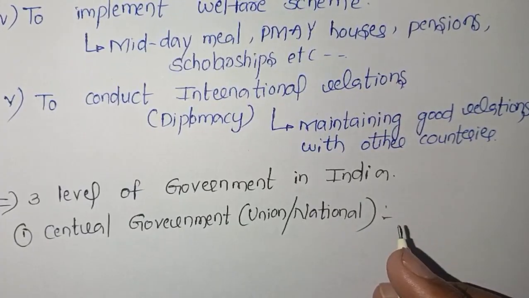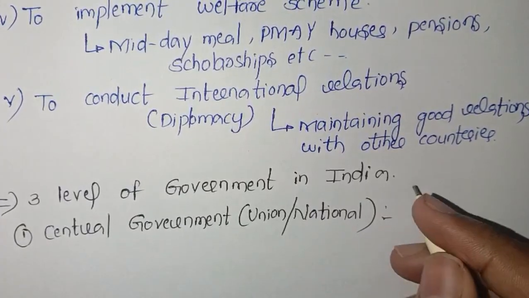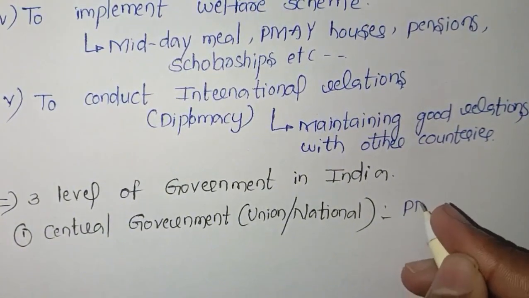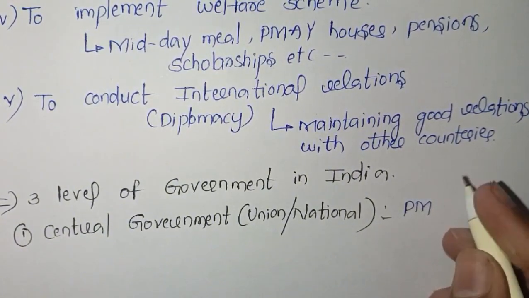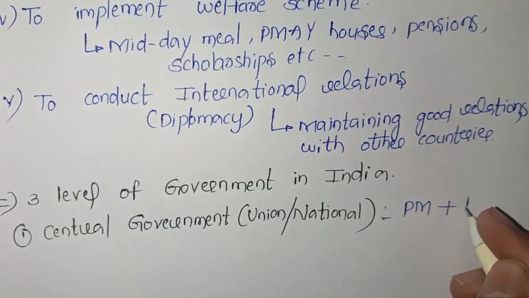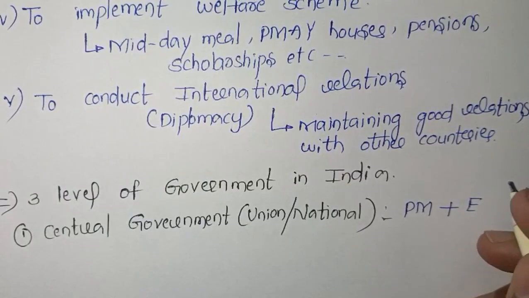Our prime minister is the head of the central government, and for this central government, the elections are nothing but Lok Sabha elections.